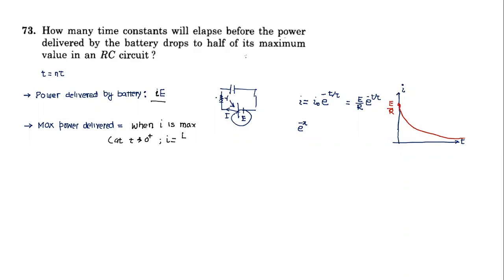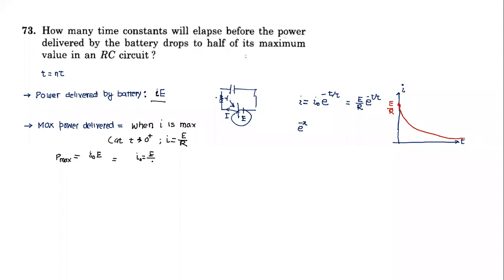We have discussed. So if I look at maximum power, I can write I as I naught, so maximum power is I naught E. That's the maximum power. What is I naught? I naught is the maximum value of current, which is at time t equal to 0.